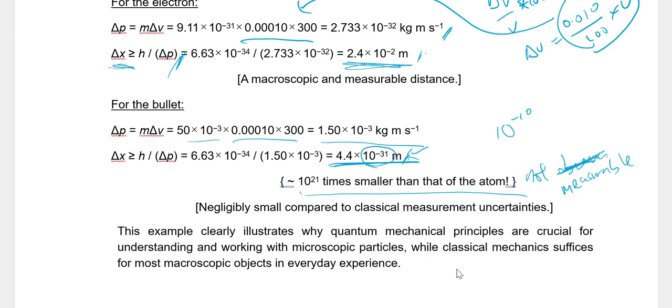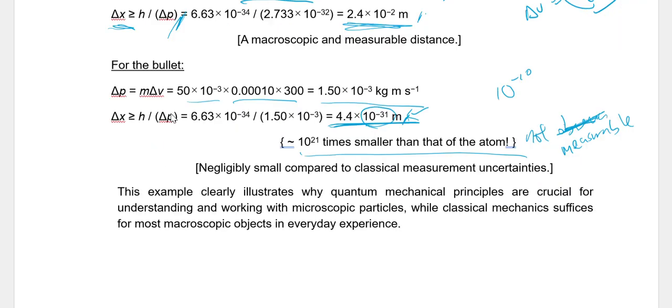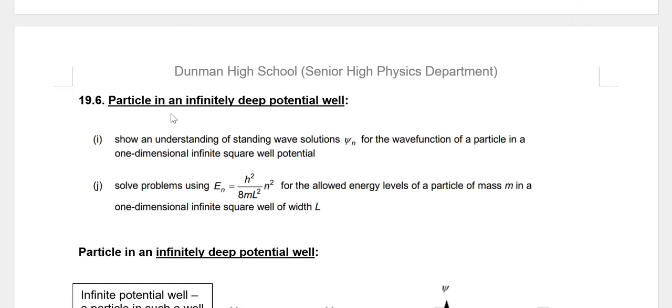Whereas classical mechanics suffices for most macroscopic objects in everyday experience, such as, in this case, the bullet, or for example, whether or not human beings exhibit an interference pattern. Clearly, the answer is no. We discussed this problem earlier already, so I'm not going to go through it again. Right, move on to the next part.